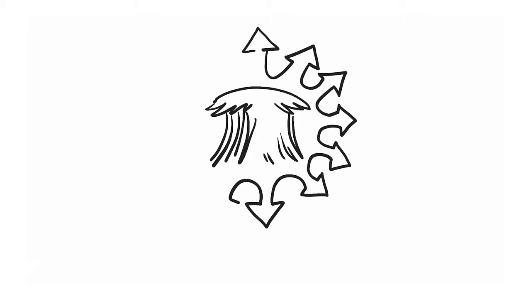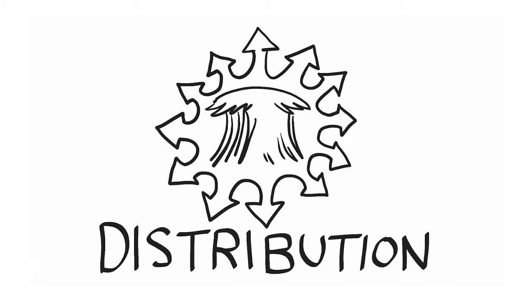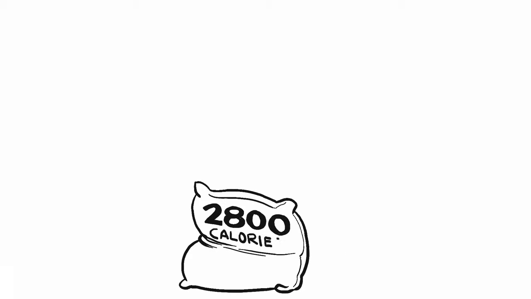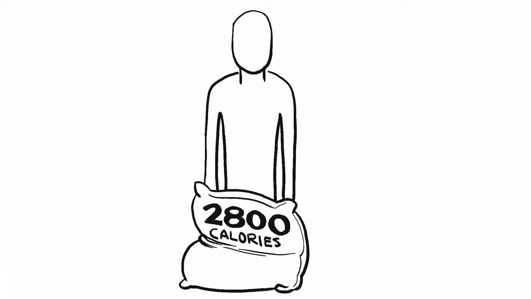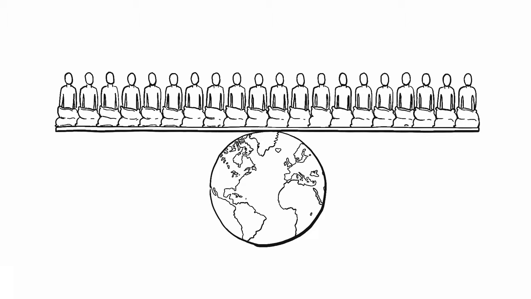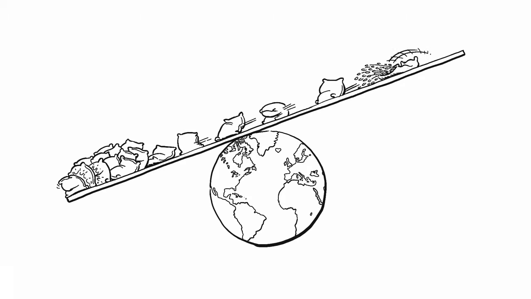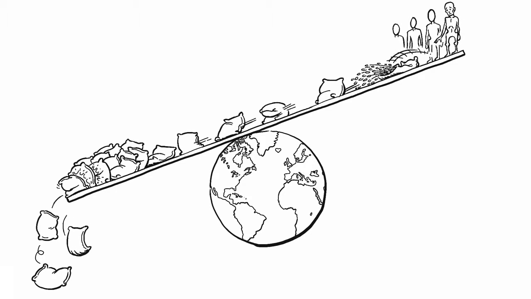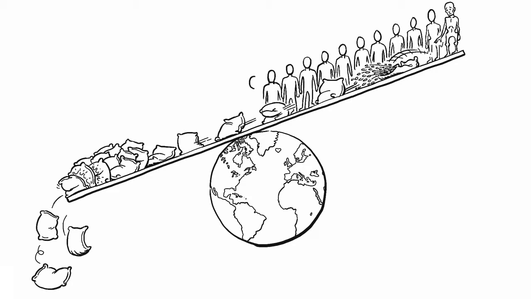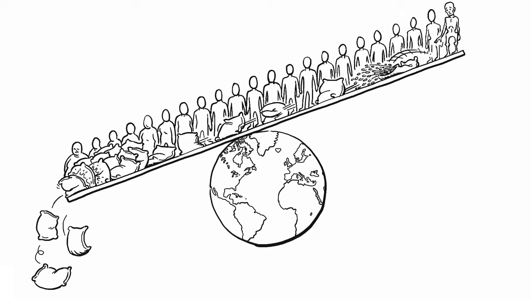This video looks at how better food distribution can help us overcome this problem. For instance, United Nations data show there are almost 2,800 calories produced on the planet per person per day. This is more than enough for everyone to live a healthy life. However, because our food is unevenly distributed, and because we waste roughly a third of our food, there are about 870 million hungry people worldwide. Meanwhile, another 1.5 billion adults are overweight or obese.